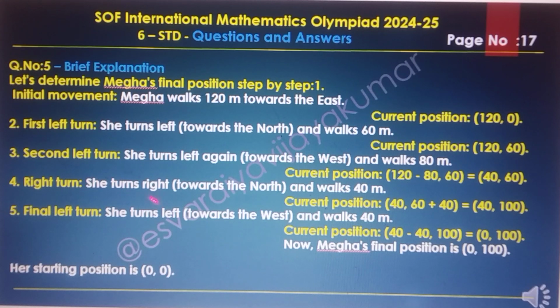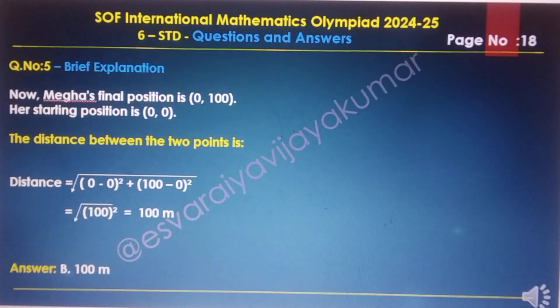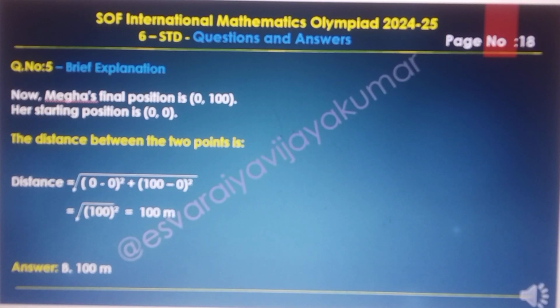The right turn: she turns right towards the north and walks 40 meters. Current position is (40, 60 plus 40), equal to (40, 100). The final left turn: she turns left towards the west and walks 40 meters. Current position is (40 minus 40, 100), which means (0, 100). Now Meha's final position is (0, 100). Her starting point is (0, 0).